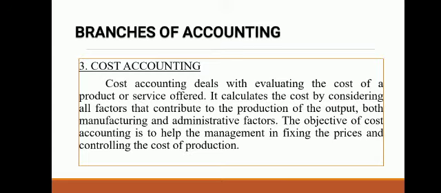It deals with evaluating the cost of a product or service offered, and it considers all the factors which contribute in the production of output. The main objective of cost accounting is to help the management in deciding the cost of product, fixing the price of product and controlling the cost of production so that appropriate profit is available to the business organization.